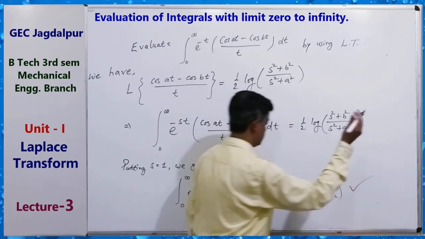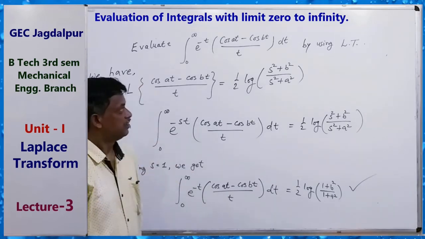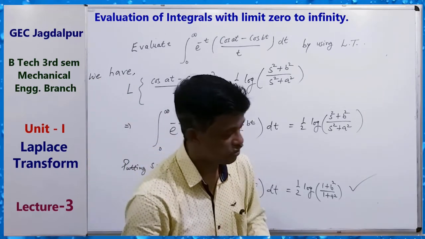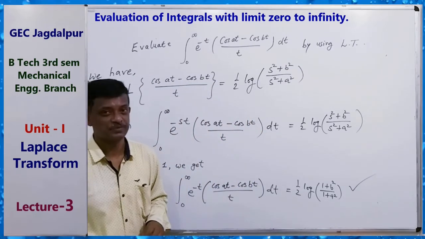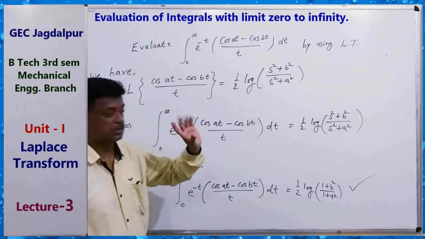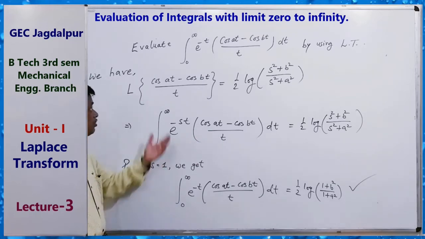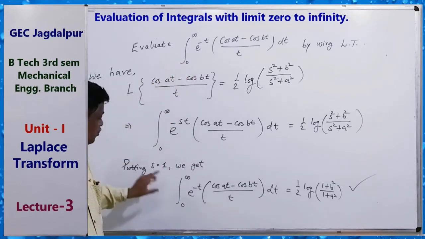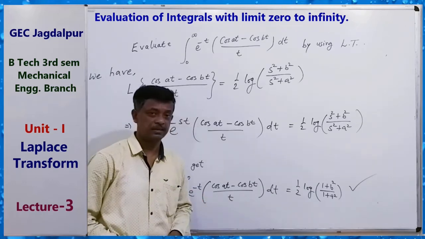Then this is the answer. Okay, so the value of this integral is this. So you can also find integrals by using Laplace transform, for this type of integral where e to the power minus something. Whatever s is there, you can put it, then you can find the value of the integral like this. Okay.